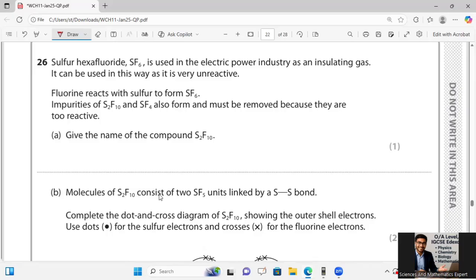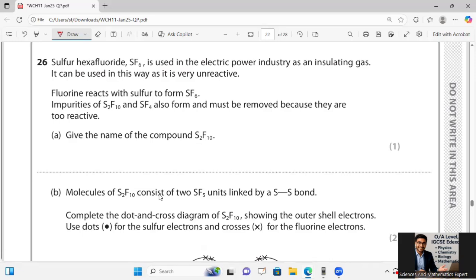It can be used in this way as it is very unreactive, and fluorine reacts with sulfur to form SF6. Impurities of S2F10 and SF4 also form and must be removed because they are too reactive. Give the name of the compound S2F10.